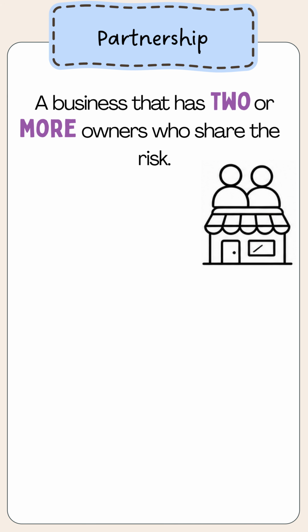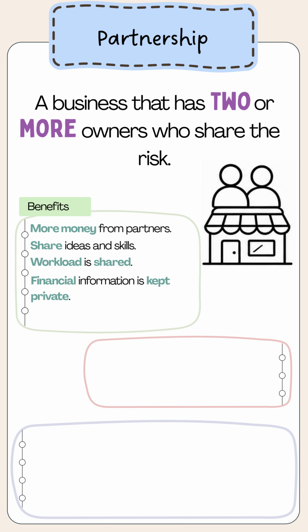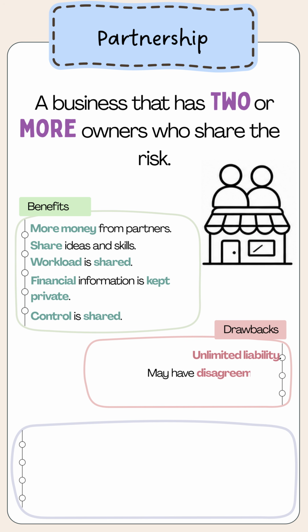Partnership, a business which has two or more owners who share the risk. Benefits: more money from partners, share ideas and skills, workload is shared, financial information is kept private, control is shared. Drawbacks: unlimited liability, may have disagreements, profits shared by agreed ratios.